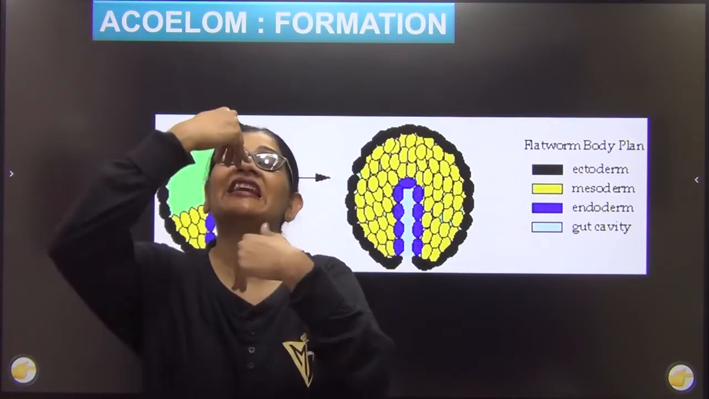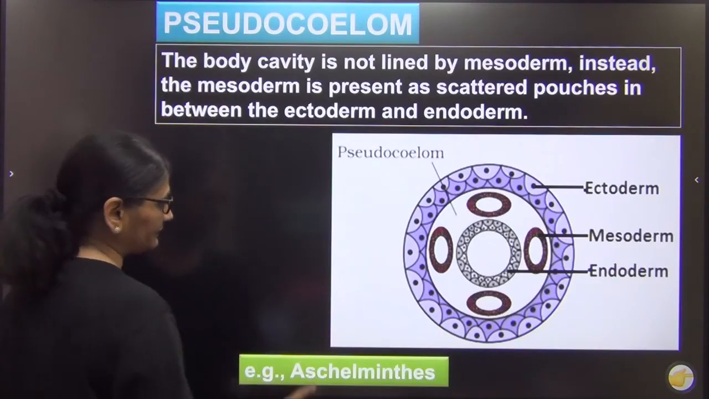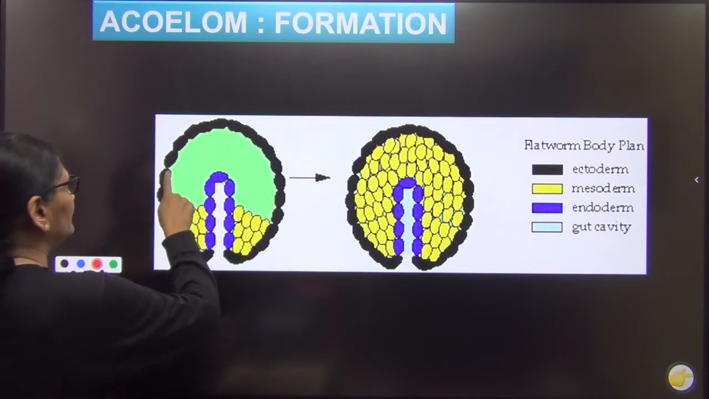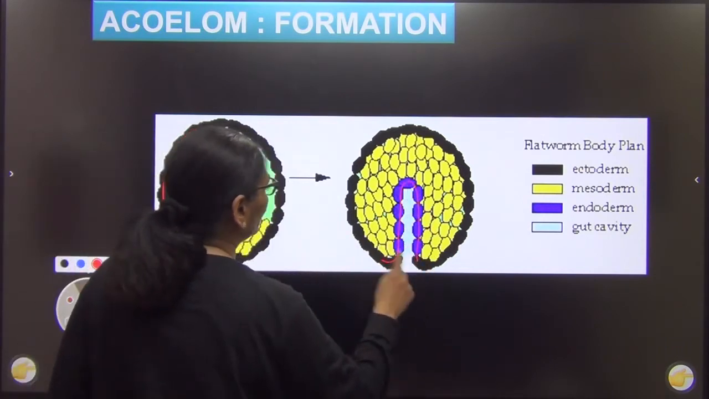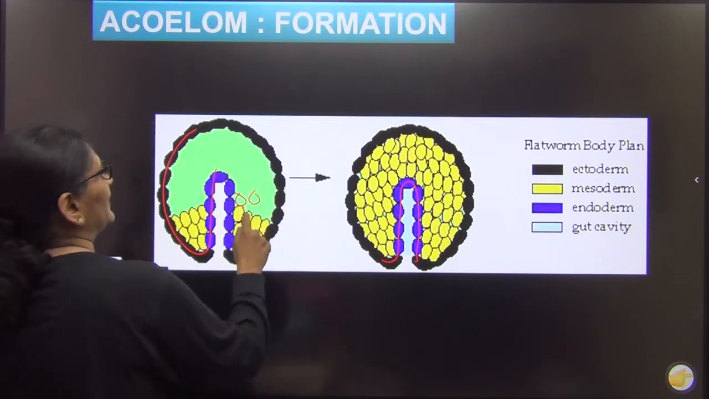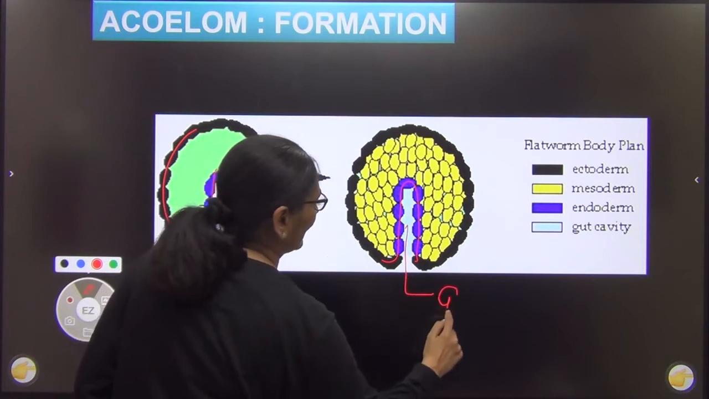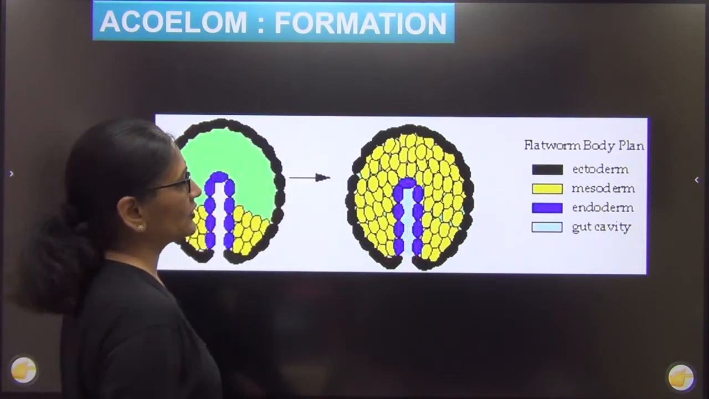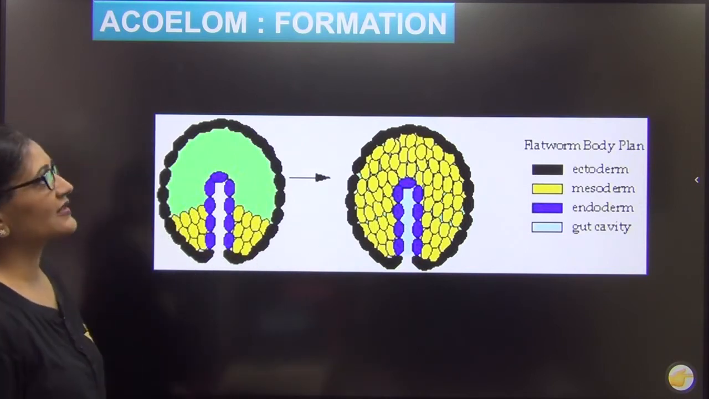The outer layer, this is your ectoderm. This ectoderm went inside. It formed the endoderm, and the space between that is filled up with mesoderm. So it is completely packed. And there's only one cavity called the gut, so this is called acoelom. So you can see the color combination as well. The central cavity is called the gut.